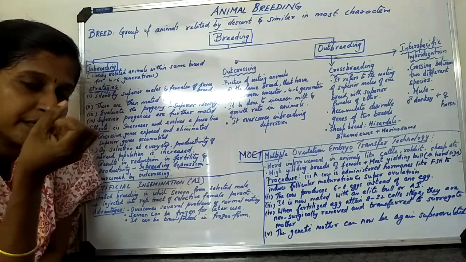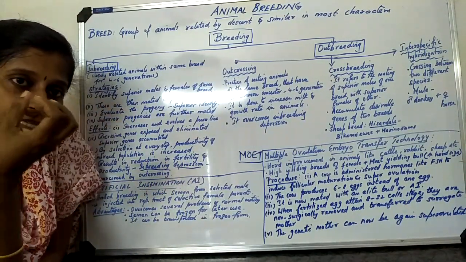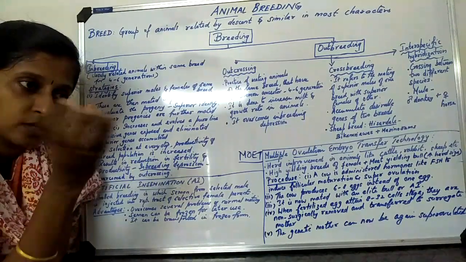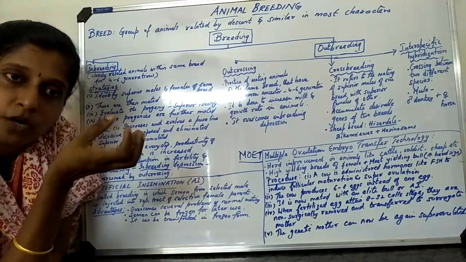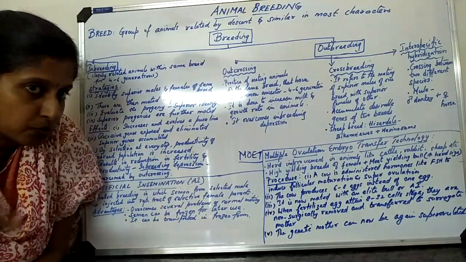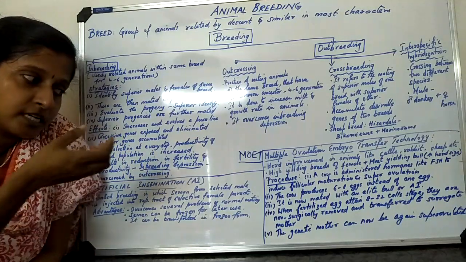So there are methods by which they are removed slowly. All these eggs, with what stage? 8 to 32 cell stage, okay. Like this, how many are we going to take out? We are going to take out around 6 to 8. How many have fertilized? All these we are going to take out from the cow, okay. After taking it out,